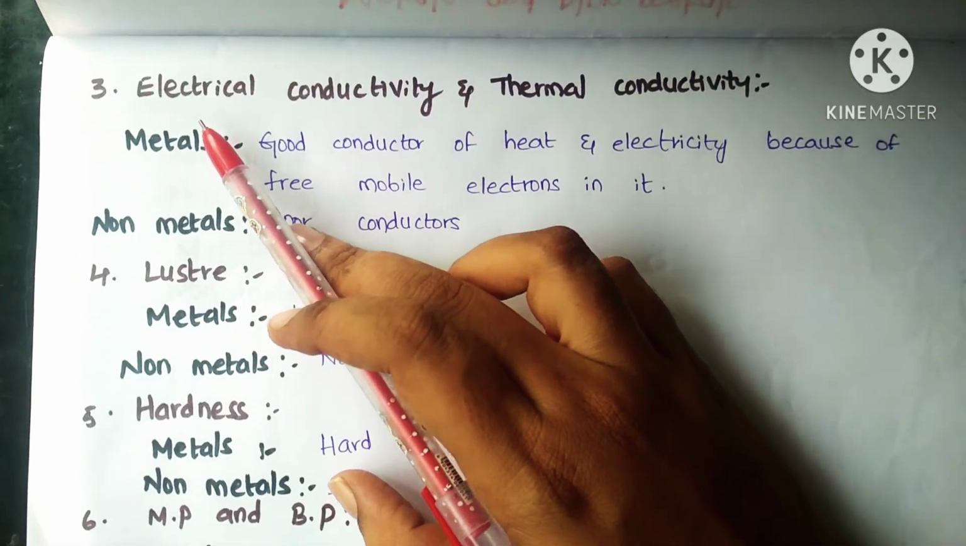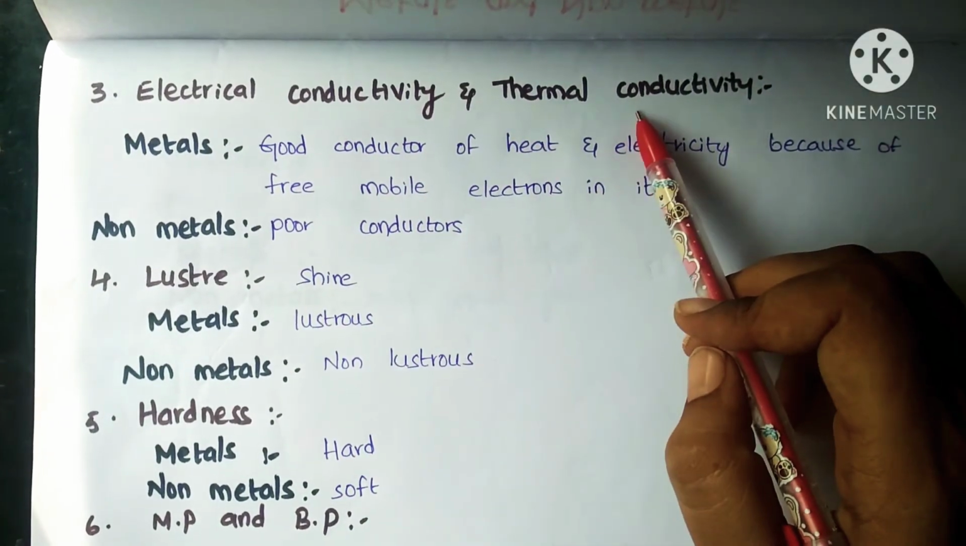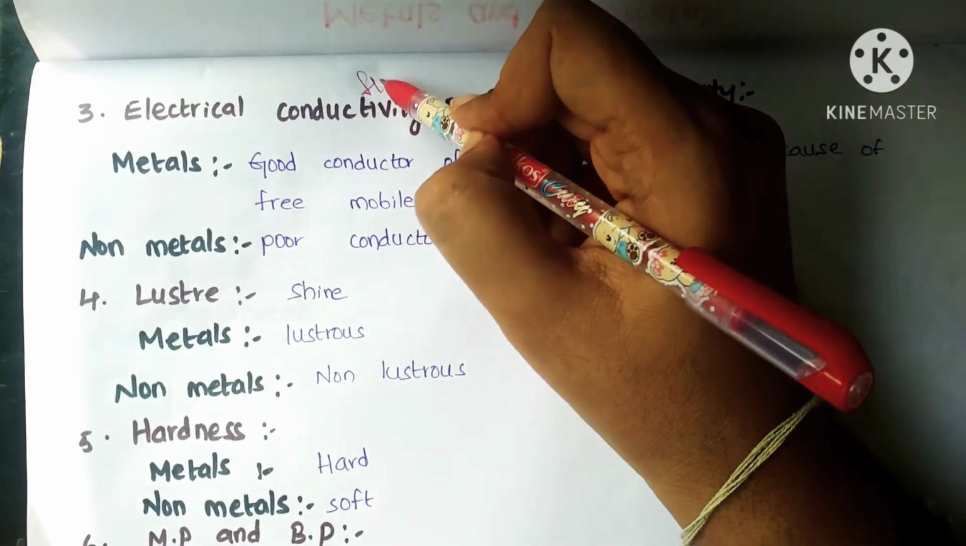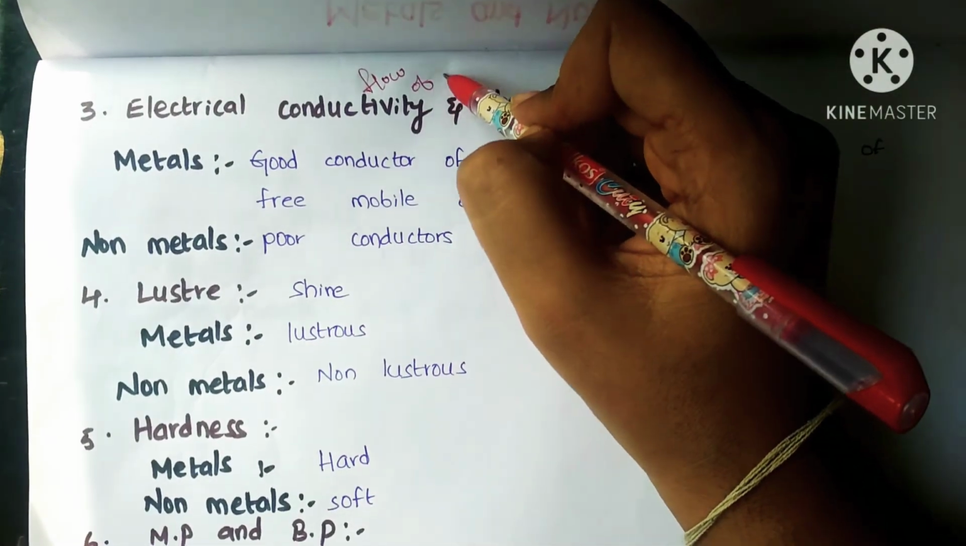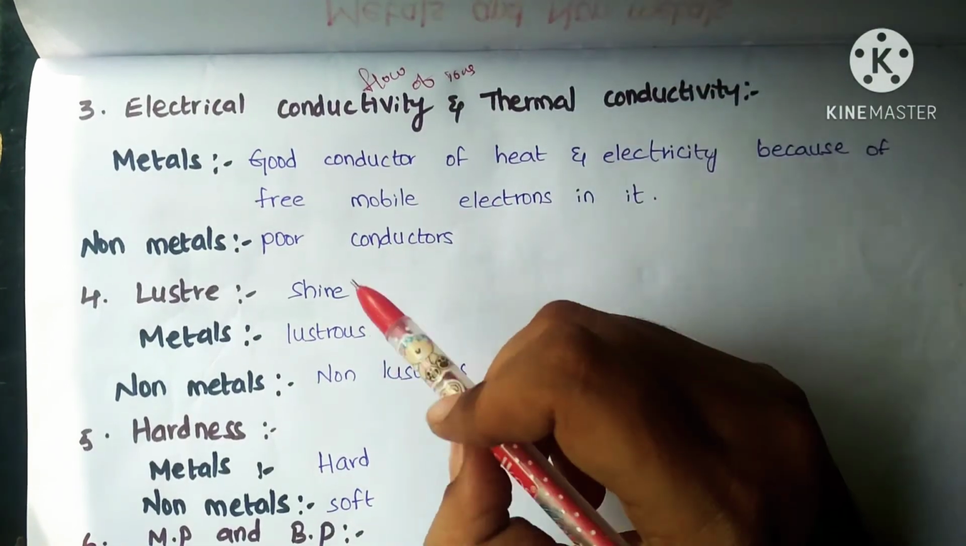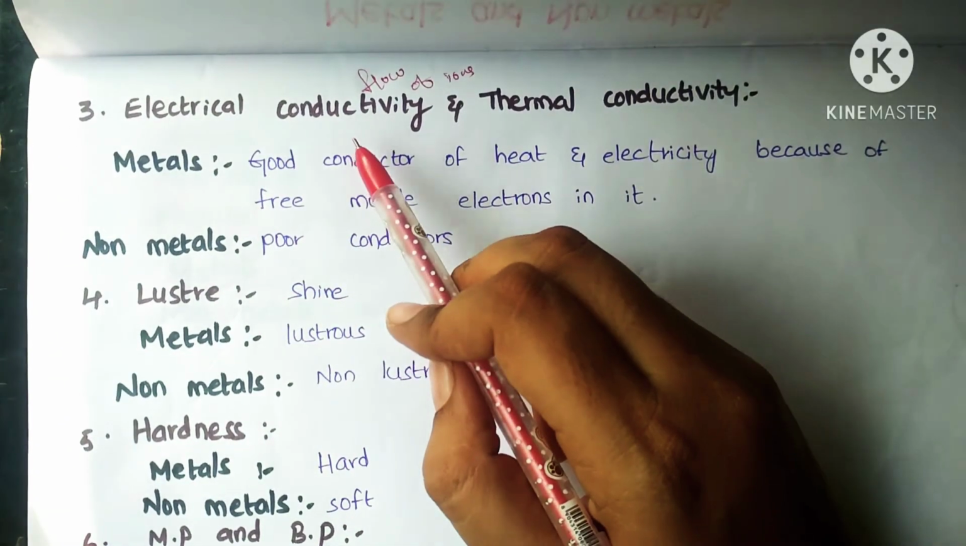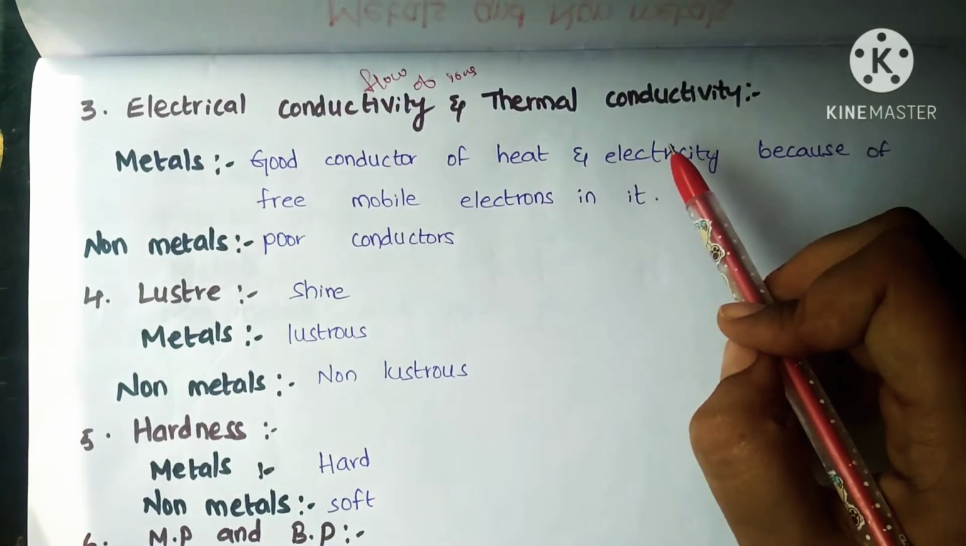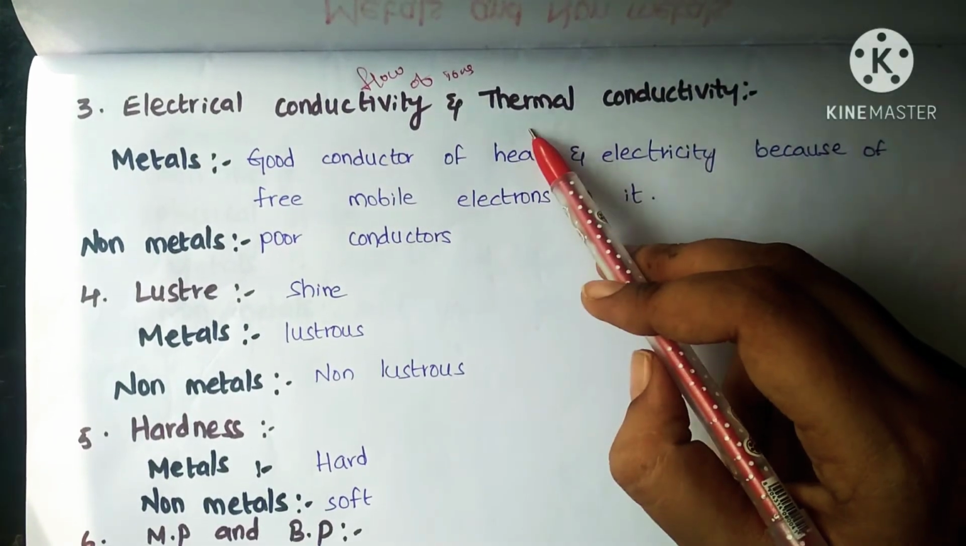Coming to the next property, electrical conductivity and thermal conductivity. Conductivity is nothing but the flow of ions. Here, electrical conductivity means the flow of ions which causes electricity, and thermal conductivity means the flow of ions which causes heat.